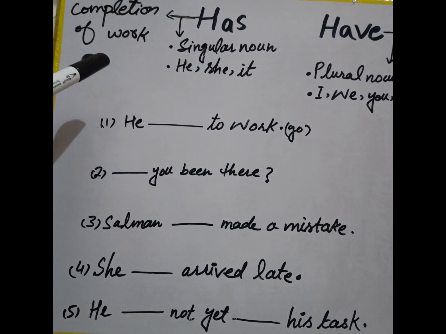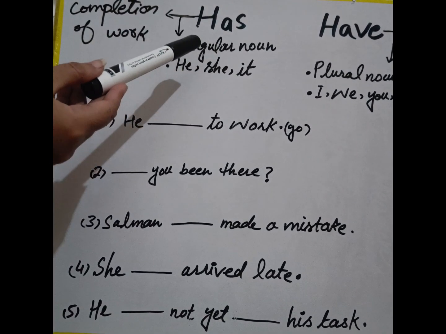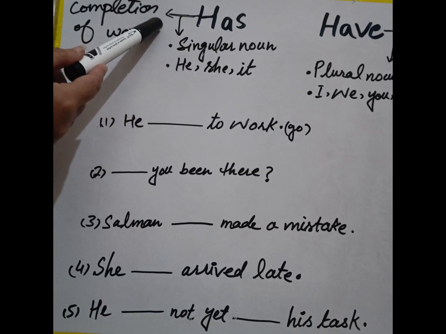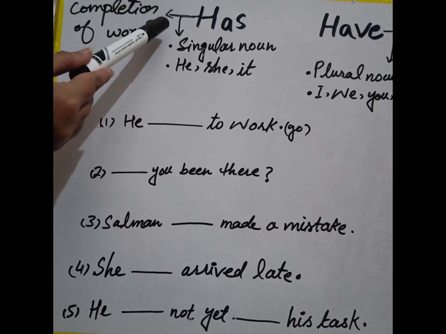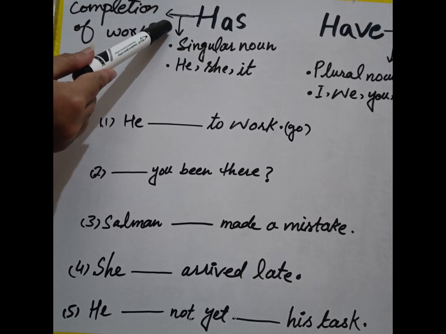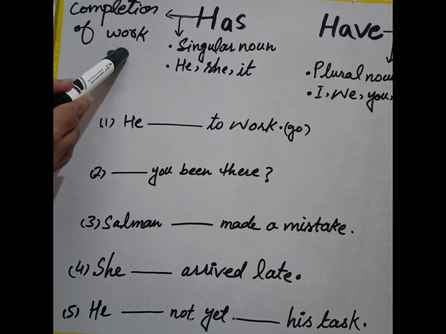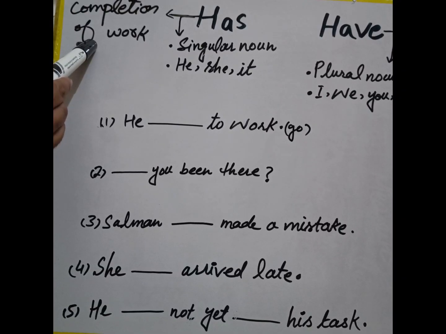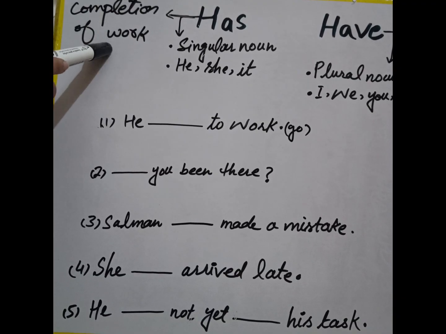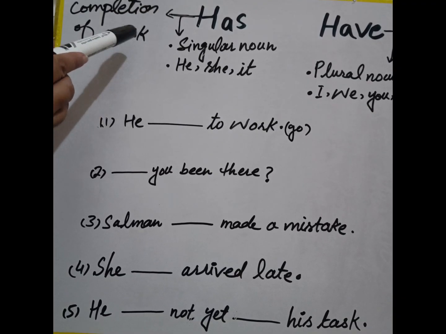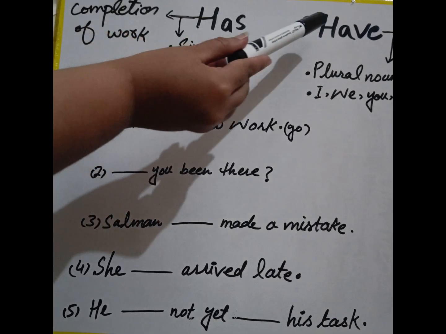So let's dig in. Actually, has and have, they both belong to present perfect tense. When you talk about present perfect tense, it belongs to the completion of work. The complete task is being given in this tense, or the completion of work is given in the tense. So here we have the two main verbs of this tense, has and have.